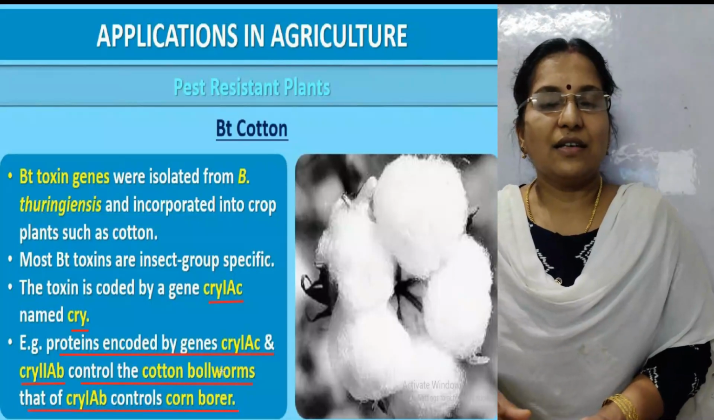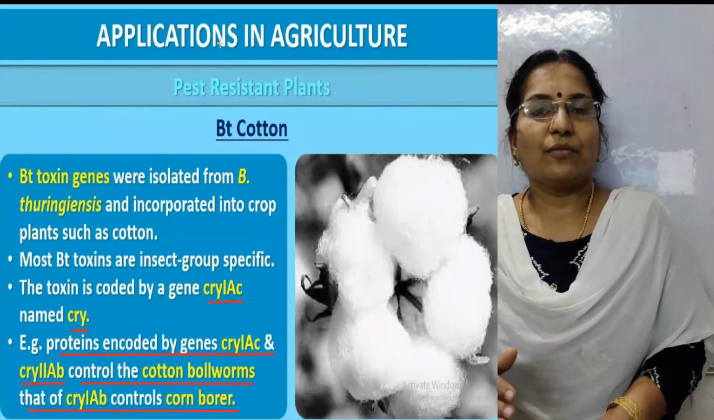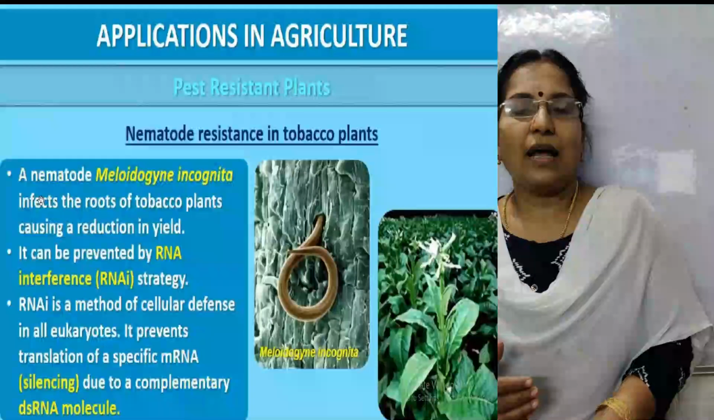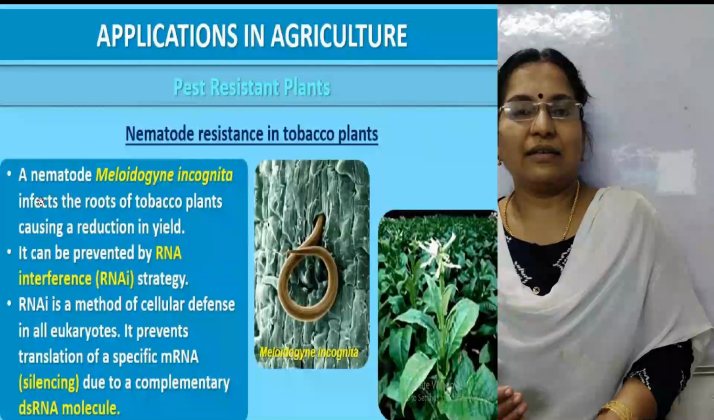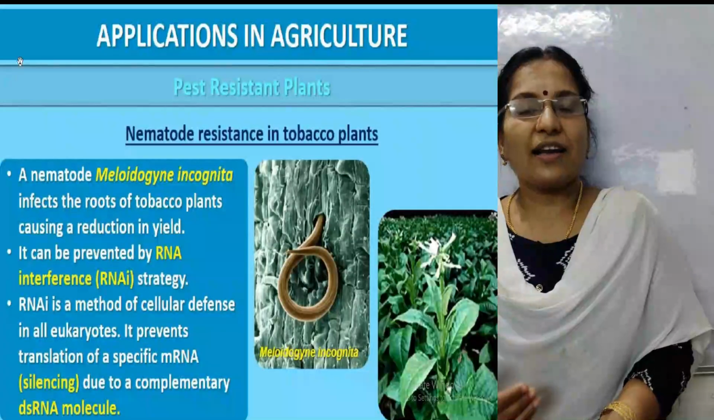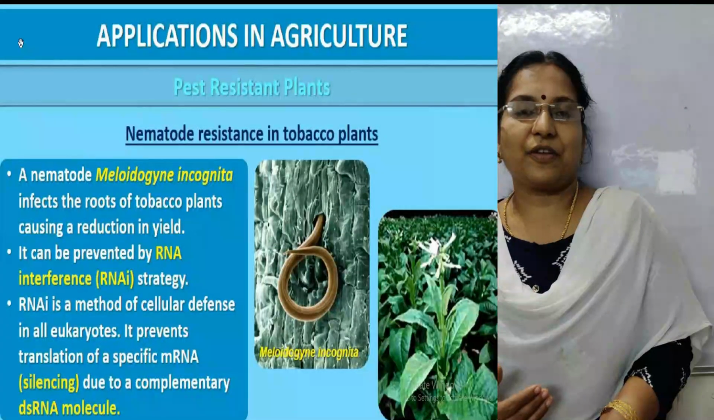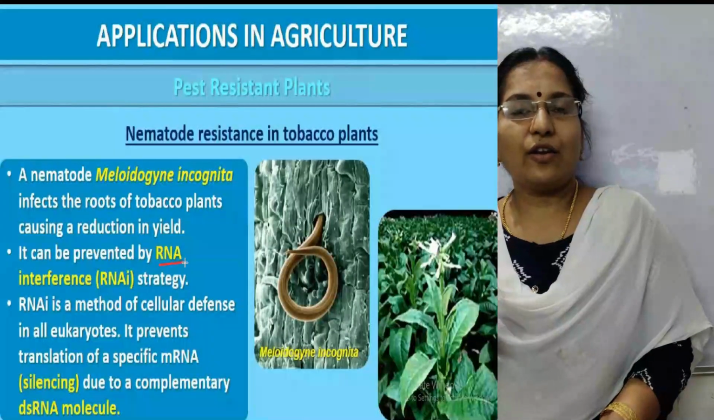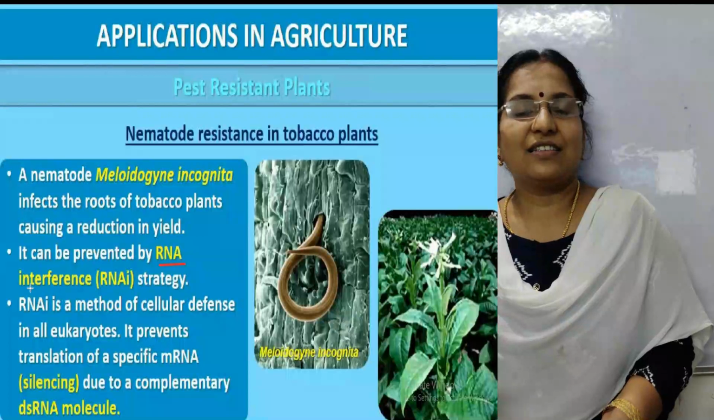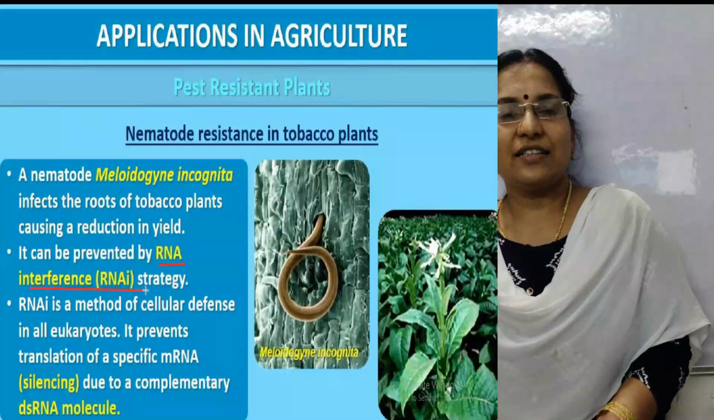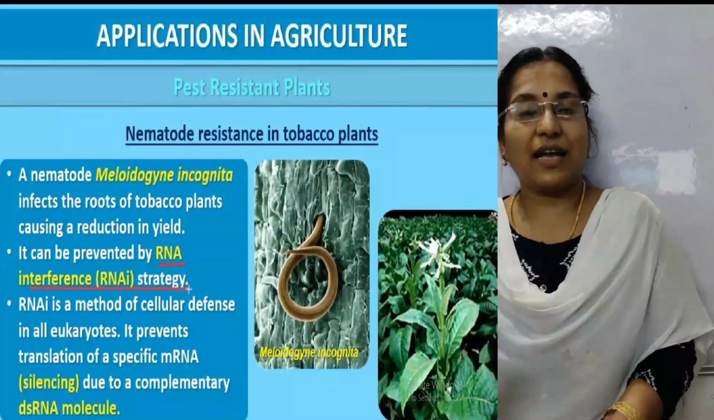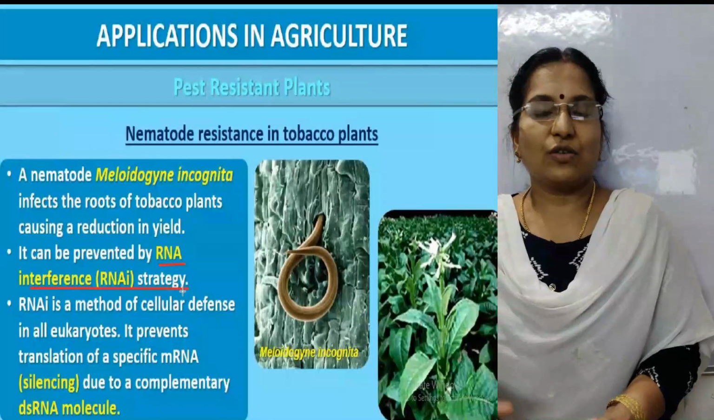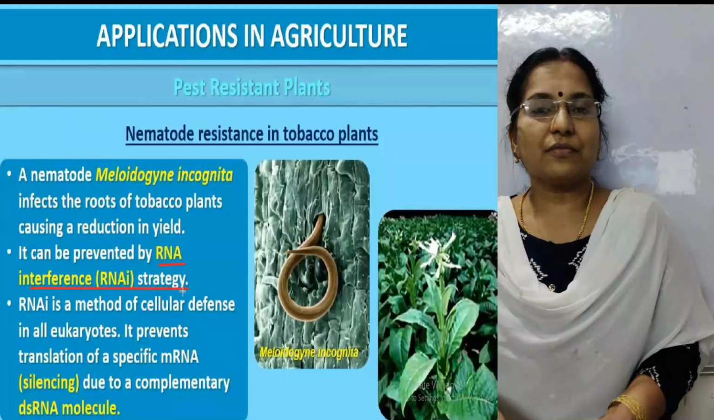Then applications of biotechnology in the field of agriculture include another method that is known as RNA interference. We can synthesize a pest-resistant plant through a novel strategy that is named RNA interference. About that we can study in the next class.